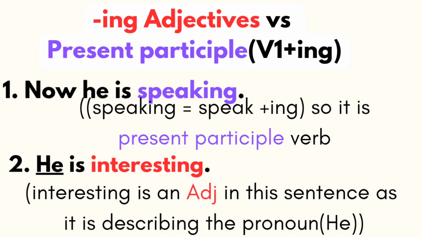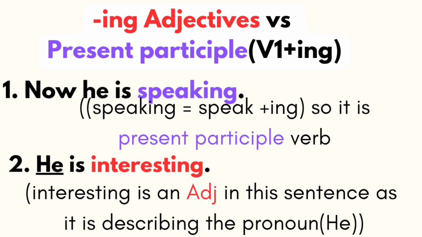In this video, I'll be talking about the difference between ing adjectives versus present participle. So, when it comes to verbs, we have past tense, past participle, present participle. So, what is past tense? You take all V2 forms of verbs. They are called past tense. And you take V3 forms of verbs. They are called past participle. So they have different functions.